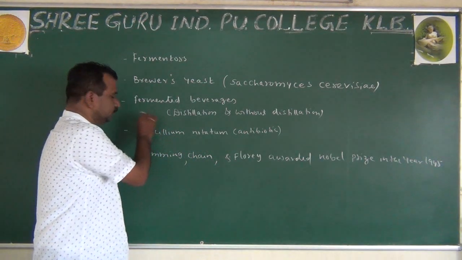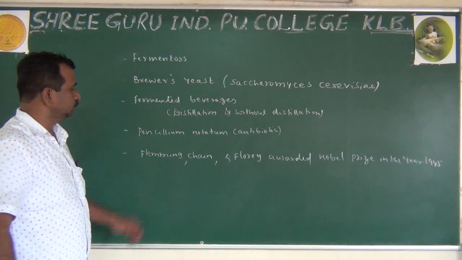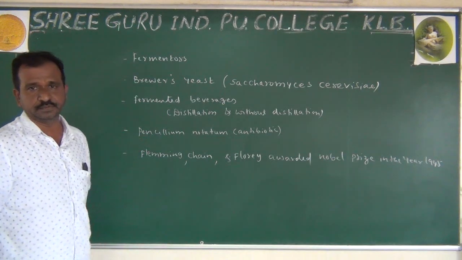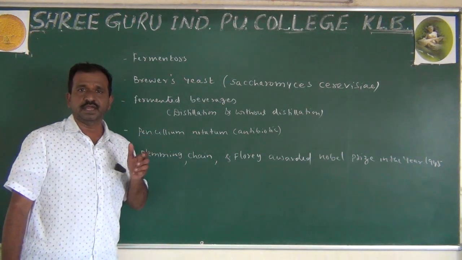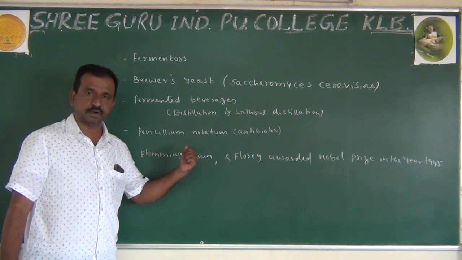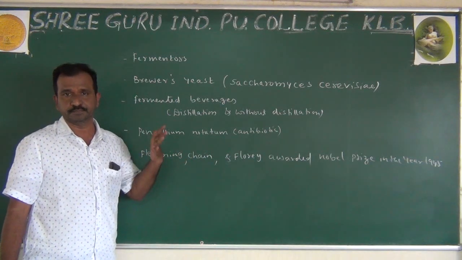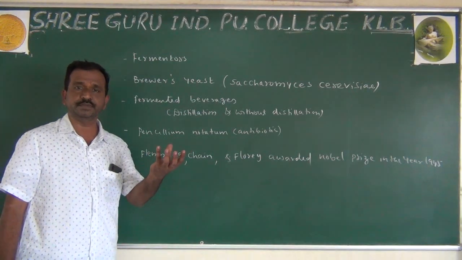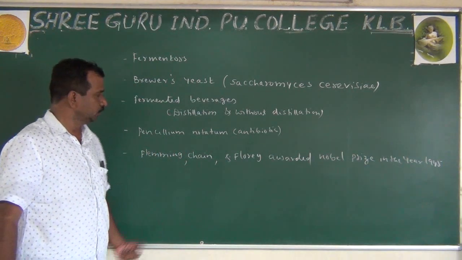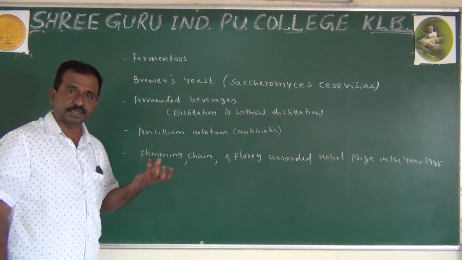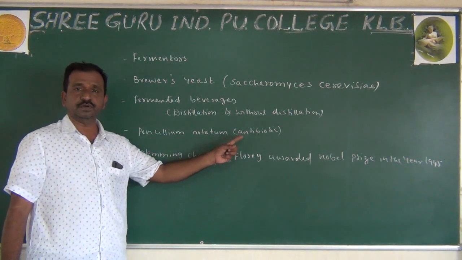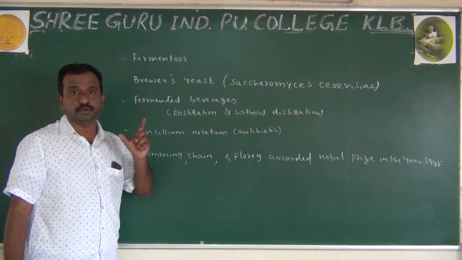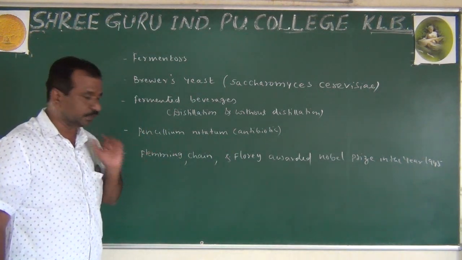The first time, Alexander Fleming worked on a bacterium called Staphylococcus. He observed that there was a mold formation on a petri dish. Whenever the mold formed, the Staphylococcus bacteria had not grown.